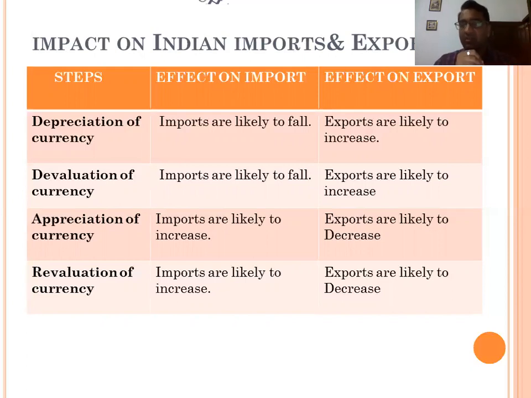Appreciation of currencies. Appreciation means the value of the domestic currency increases compared to another country's currencies. If our value increases, then we are able to purchase more goods from another country. So our imports increase, and the exports are likely to decrease because our goods are costly for the foreigners now, so they will purchase less quantity. So exports are likely to decrease and imports are likely to increase. The same effect applies to revaluation of currency: imports are likely to increase and exports are likely to decrease.